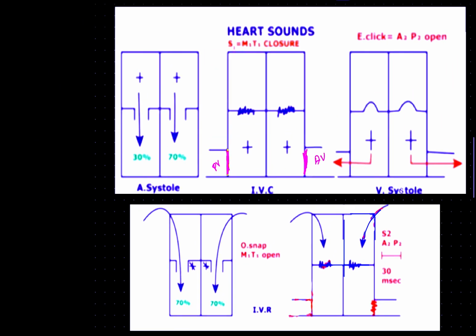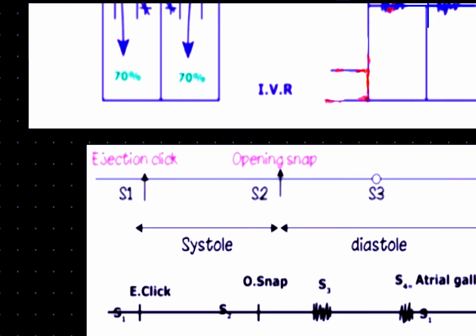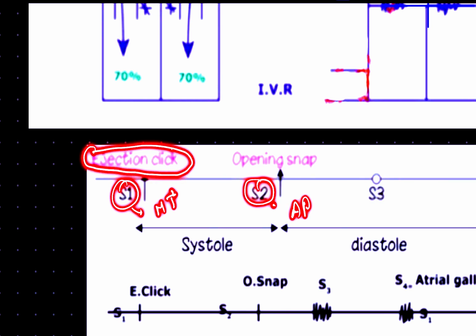In the case of S1, there is closure of the mitral valve and tricuspid valve. But in the case of S2, we have closure of our aortic valve and pulmonary valve. The other two sounds, the ejection click, is it because of what? It is also because of opening. And this opening snap is also because of opening. Our ejection click is because of opening of what?